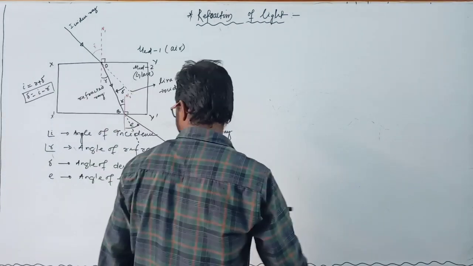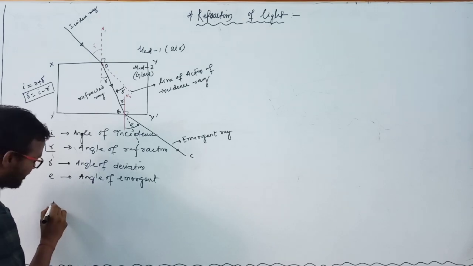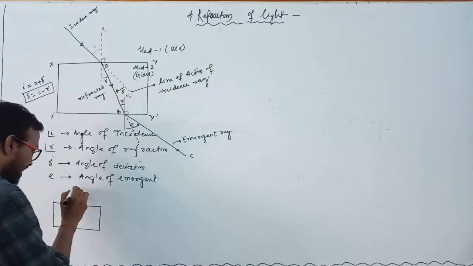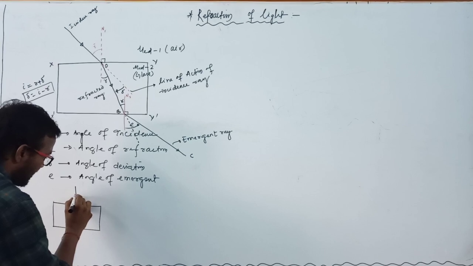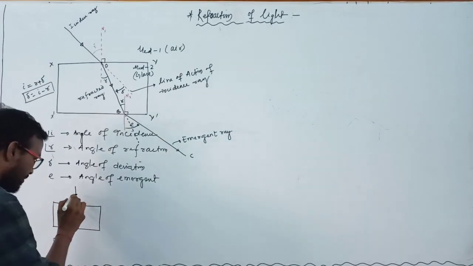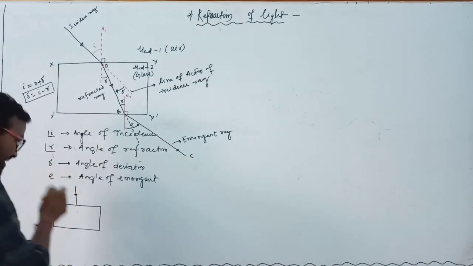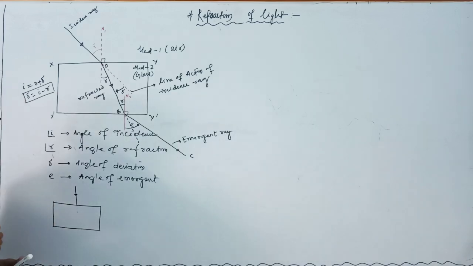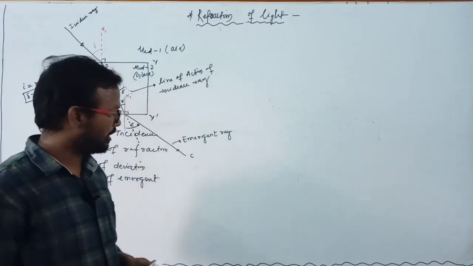Next case, suppose there is another medium here, and in this case light is incident on the surface normally. If you draw a normal at that point, this normal also passes through the incident line. But here the angle of incidence is 0. You already know, according to the law of reflection, the angle of incidence equals the angle of reflection.